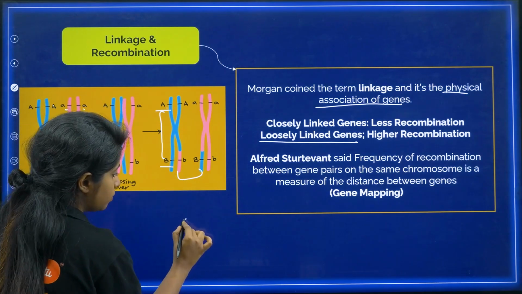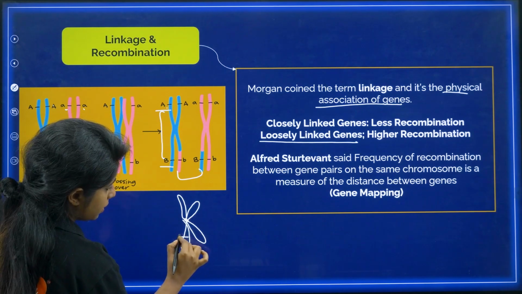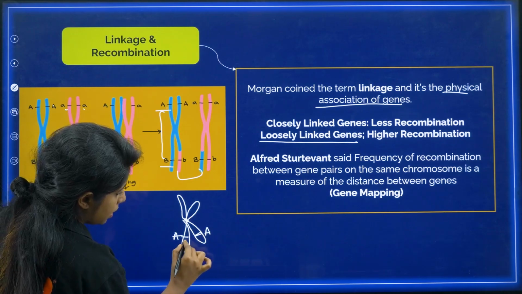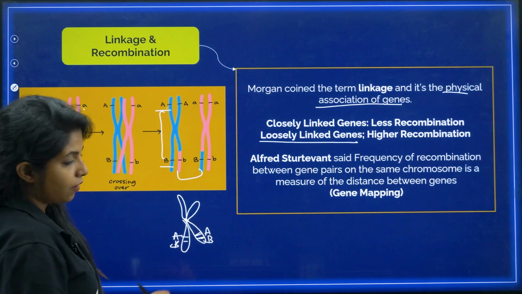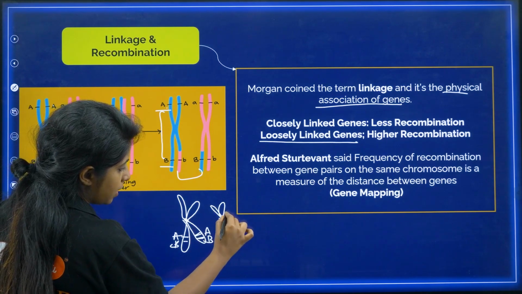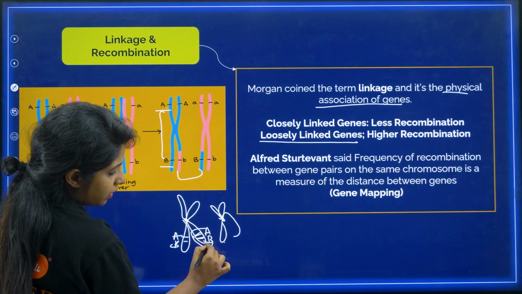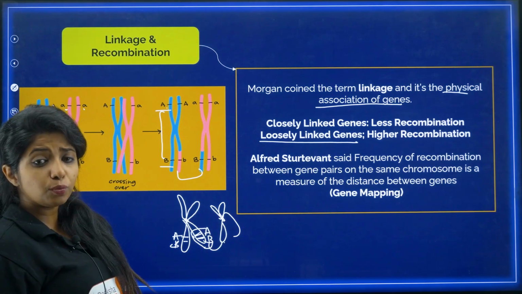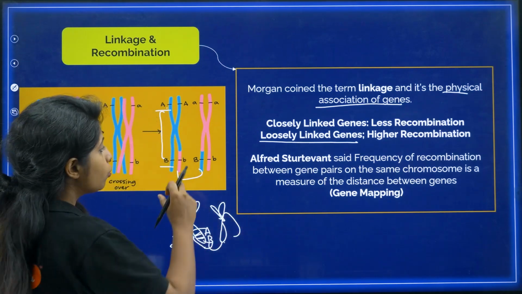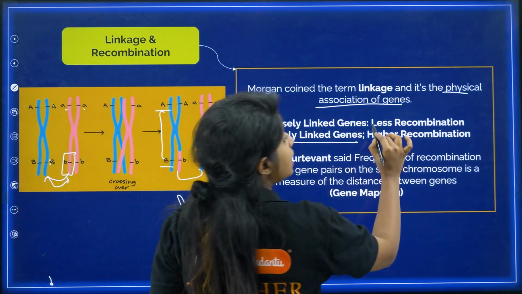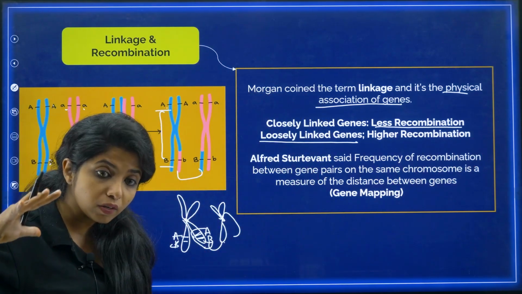Suppose this case was something like this. Capital A is here, capital A is here, capital B is here, and capital B is here as well. And from here they are going to interchange. Basically they are close to each other, so whenever they go, they are going to go together that side. So it is not going to bring much change. There will be changes but very few, my dear children. So closely linked genes have a lesser amount of recombination. I am not saying there is no recombination. There will obviously be recombination, but the amount will be really less.